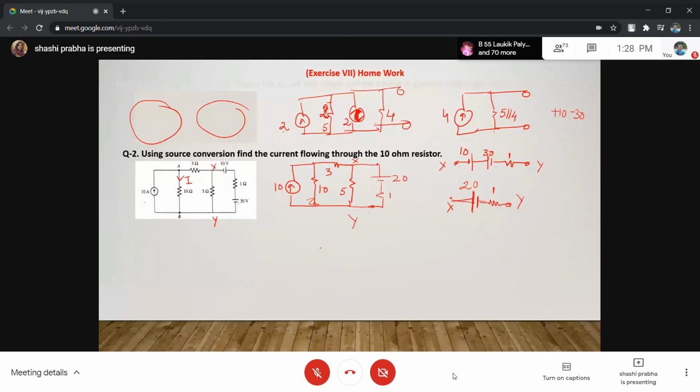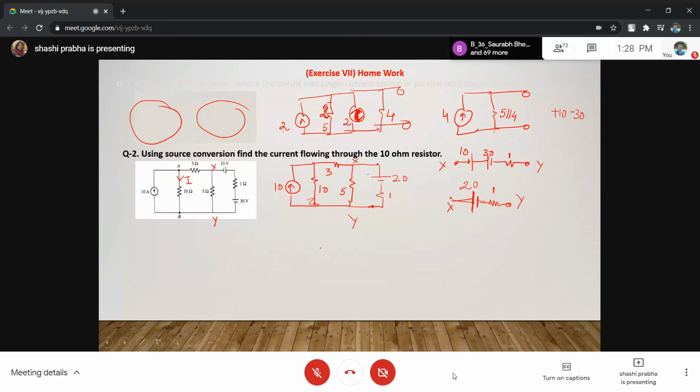This is 10. This is 10. We will keep it as it is. This is 3. This is 5. I am keeping as it is because I want to add these two. I want to take X to Y. So X to Y, this is plus 10, and X to Y, this is minus 30. So plus 10 minus 30 is minus 20.